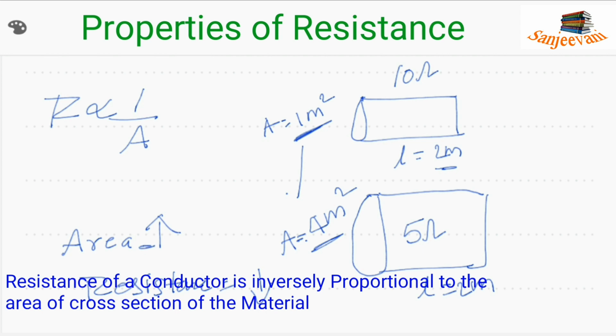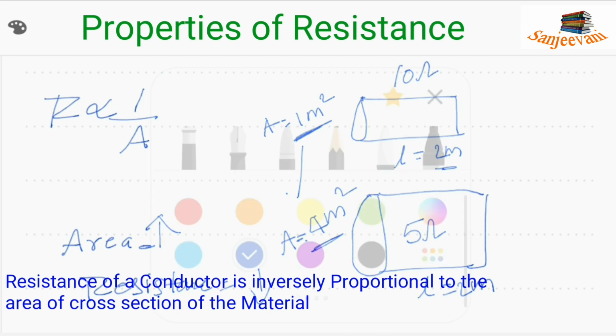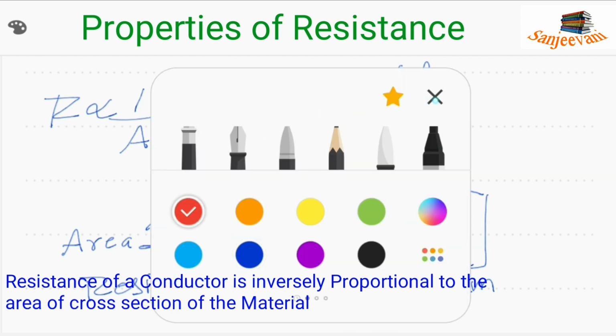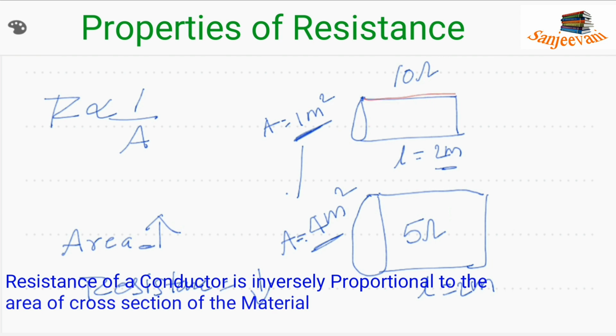Here is a substance, a material we can take. The material of area of cross section 1 square meter and length 2 meters offers a resistance of 10 ohms. But I have taken another material of the same length, 2 meters, but I increased the area. The area was previously 1 square meter, and the next material has 4 square meters.